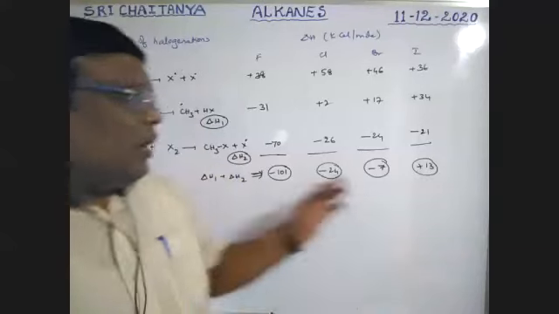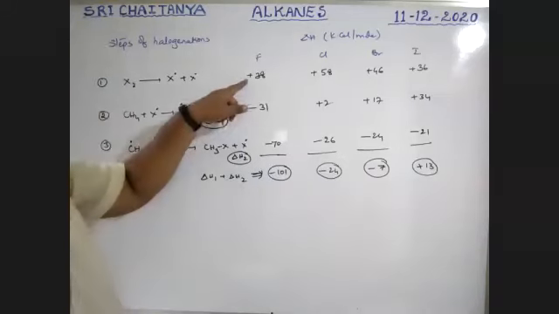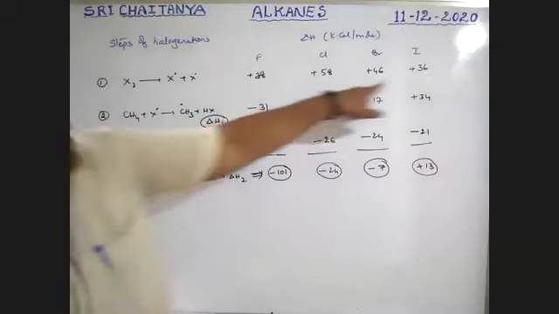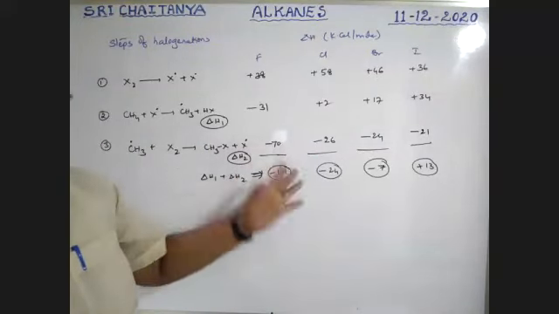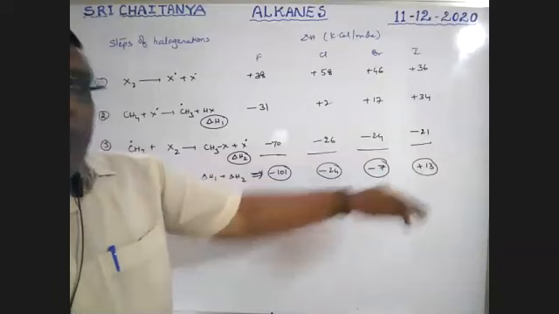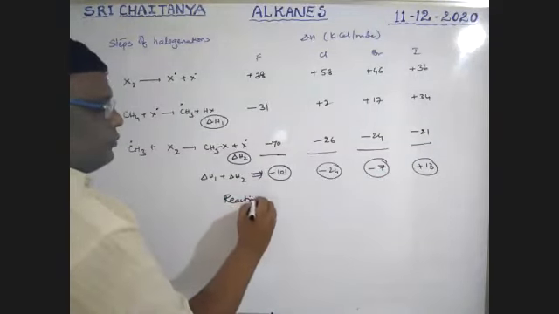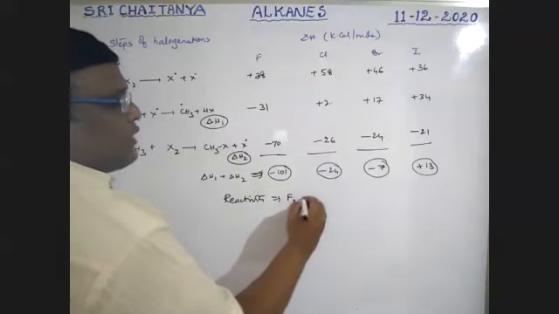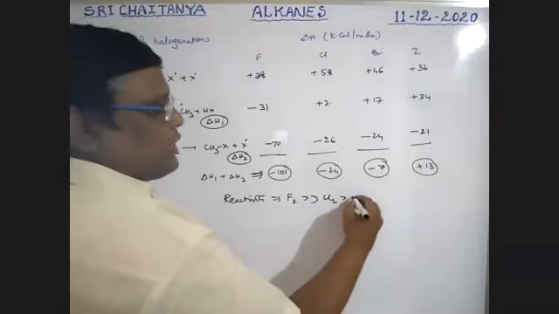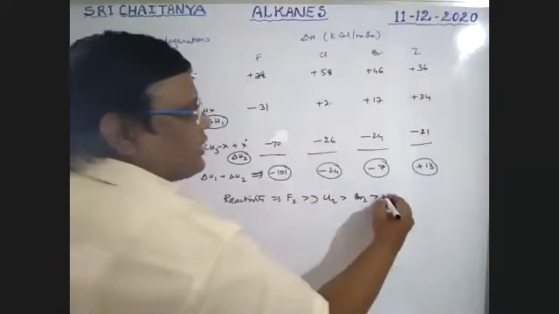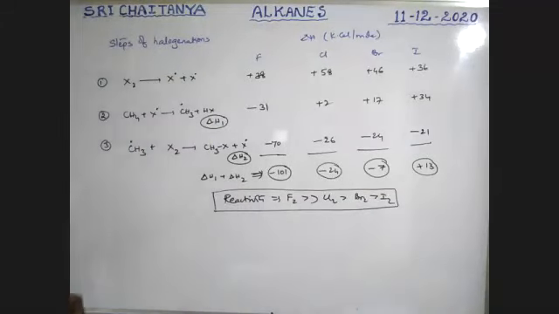Now overall, which is very easy, boys? Even though all are endothermic in the first step, fluorination is the most exothermic overall, so fluorination is very, very fast. That means F2 is much more reactive; there is a lot of difference, boys. The order of reactivity of the halogens is fluorine greater than chlorine, greater than bromine, greater than iodine.